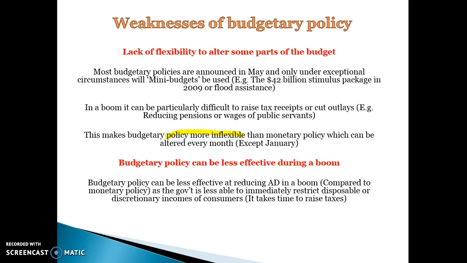Budgetary policy can also be less effective during a boom because contractionary policies take a long time to get through the Senate. So the government is less able to immediately restrict disposable incomes, and it makes it really hard for them to reduce aggregate demand quickly in a boom, because it can be quite unpopular and takes a long time to get contractionary policies through. Monetary policy is different because the RBA is not subject to the public. So if we're in a boom, they'll just go, yep, we'll raise interest rates, and it has a more immediate effect.